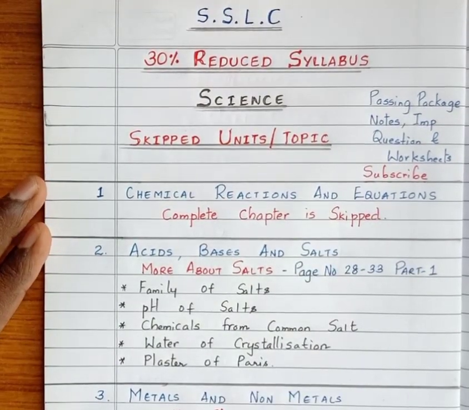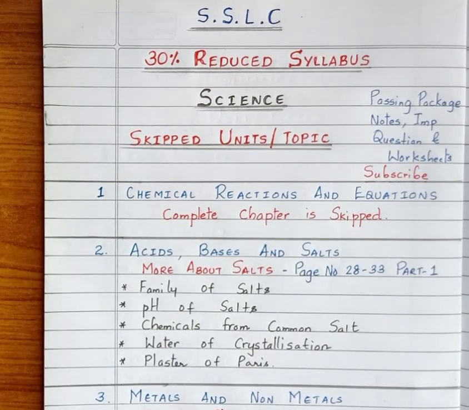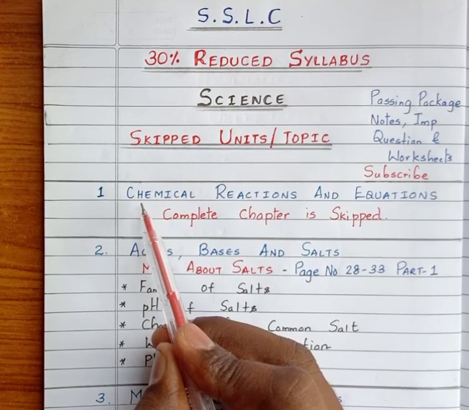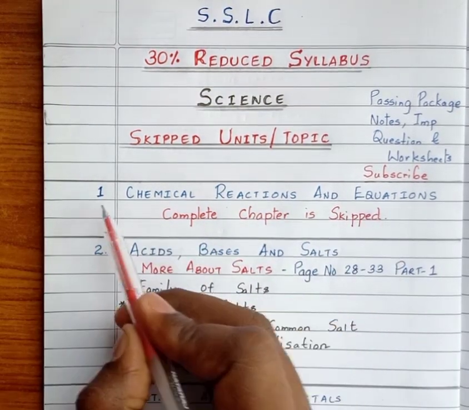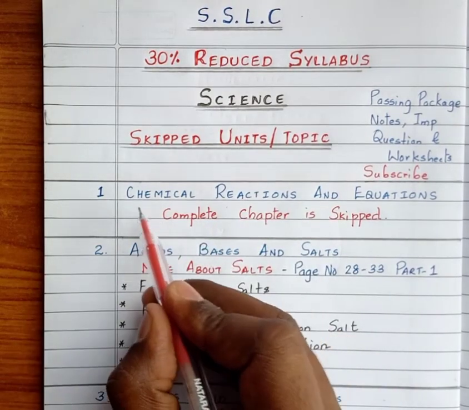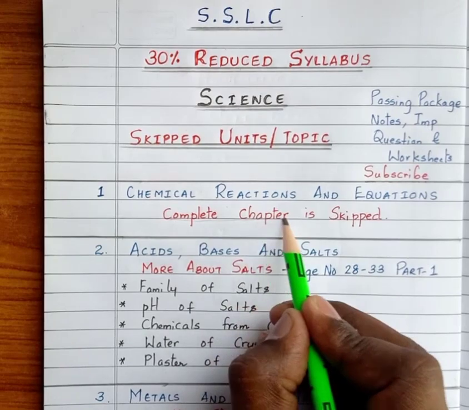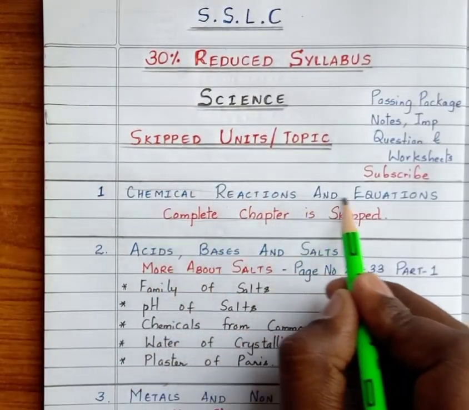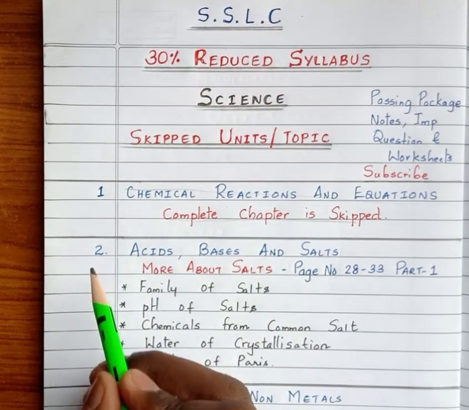Now the first unit, chemical reactions and equations: the complete chapter is skipped. That means no need to study this chapter for the examination point of view. Chemical reactions and equations, the chapter is deleted.